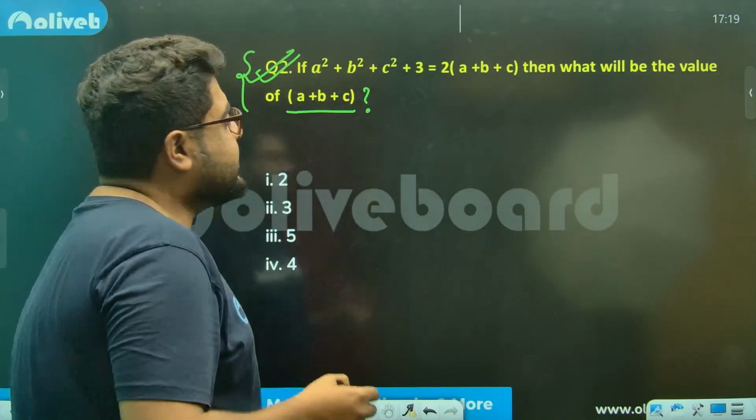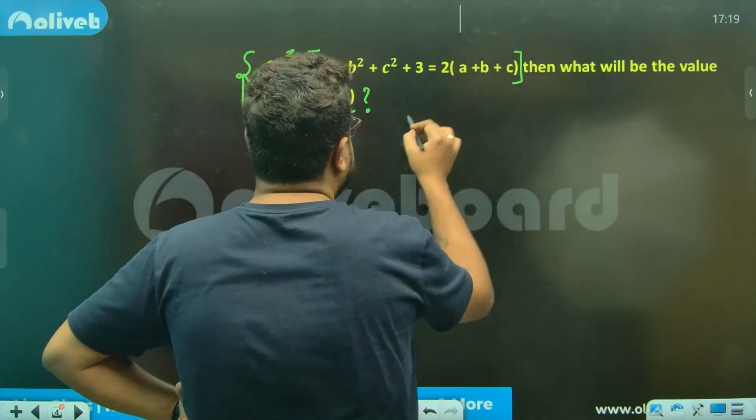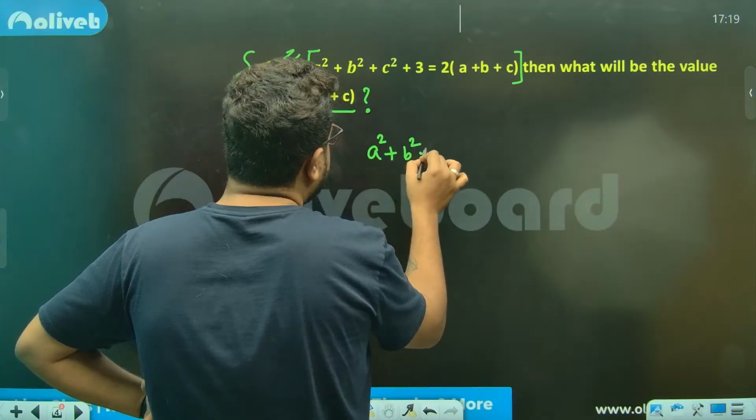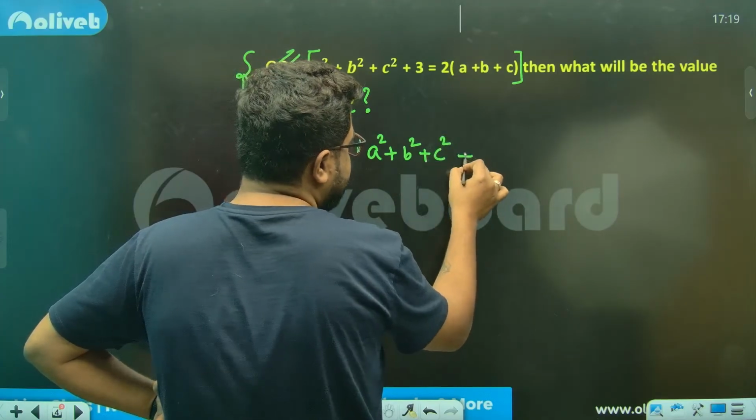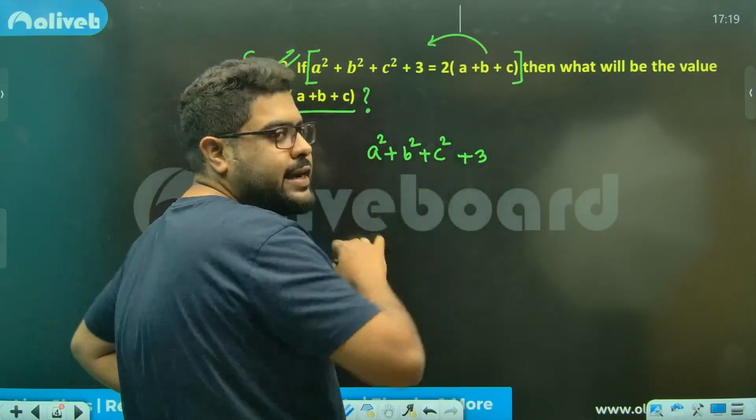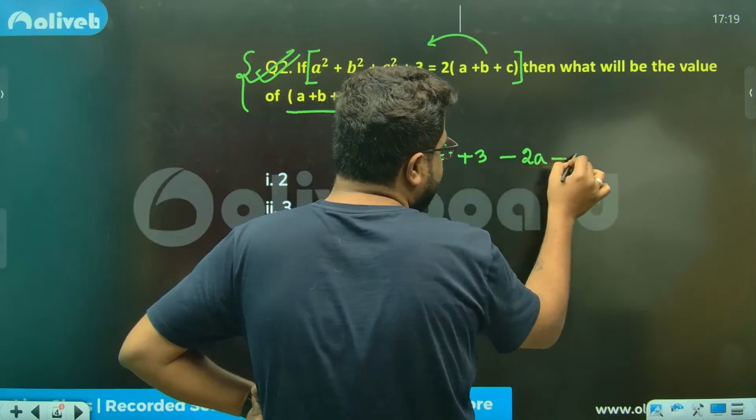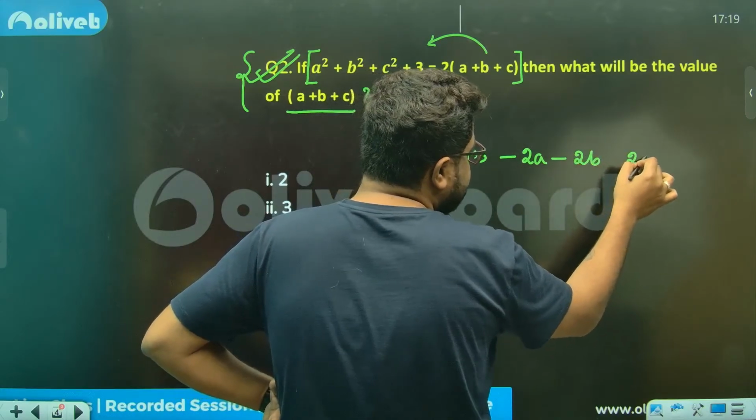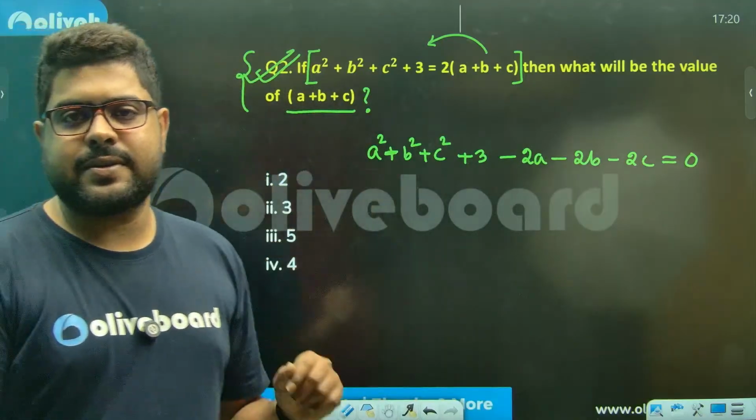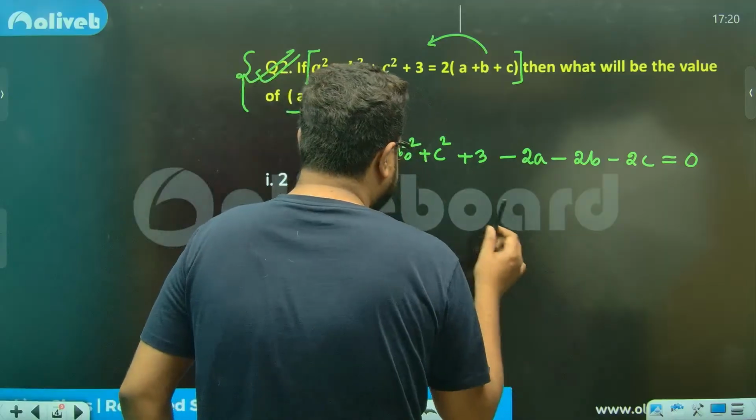Sir, again, whenever you have such a question, such an expression, a square plus b square plus c square plus 3, take everything to one side. So it is minus 2a minus 2b minus 2c equal to 0 to the other side. Can you do this? And once you do this, you see what is happening over here.